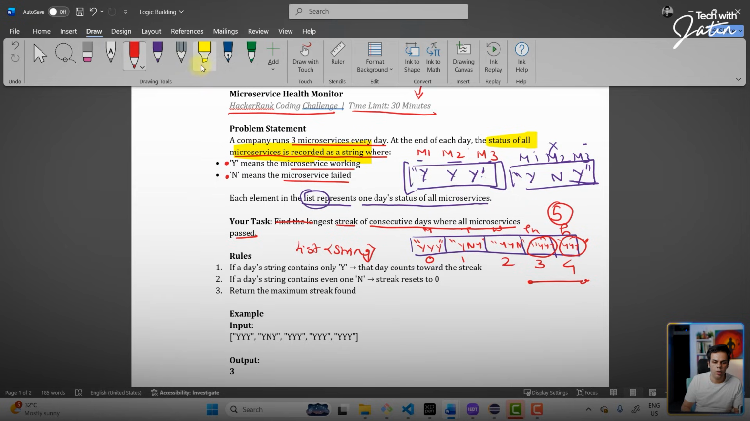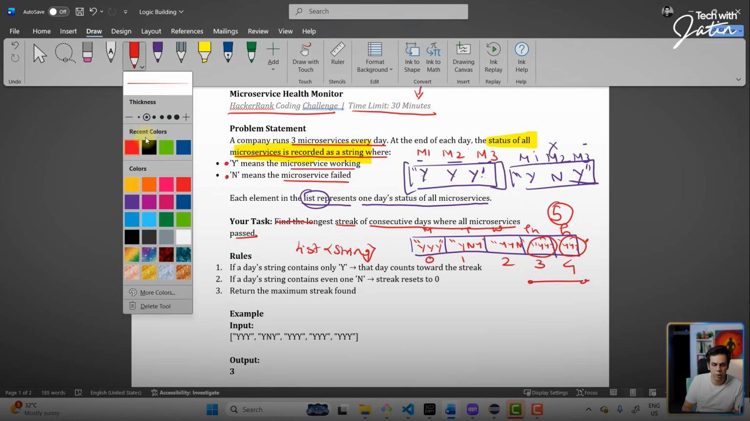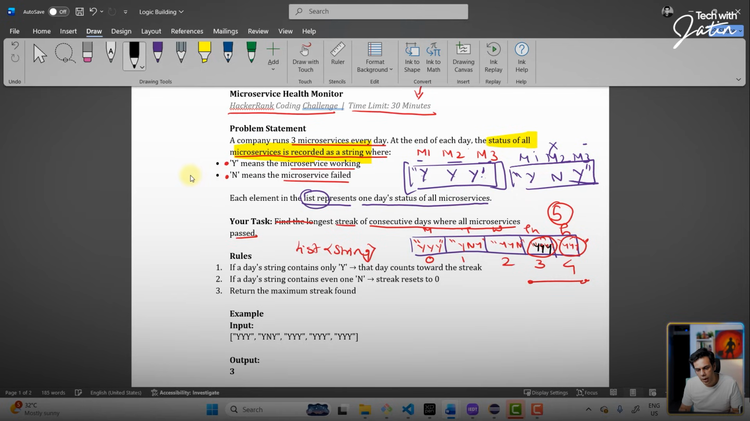All right. Observe carefully. This is what is there in front of you, just to write it down properly. This is y, yn. Here also, let's say we have y, and here also y. Now, this is the data for 5 days. Perfect. Now, over here, guys, if I ask you, tell me the longest streak where all the microservices were up and running, then what are you going to say?